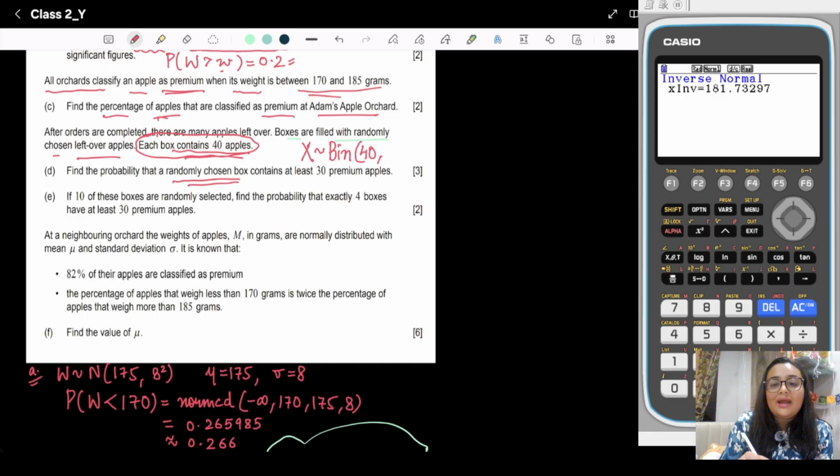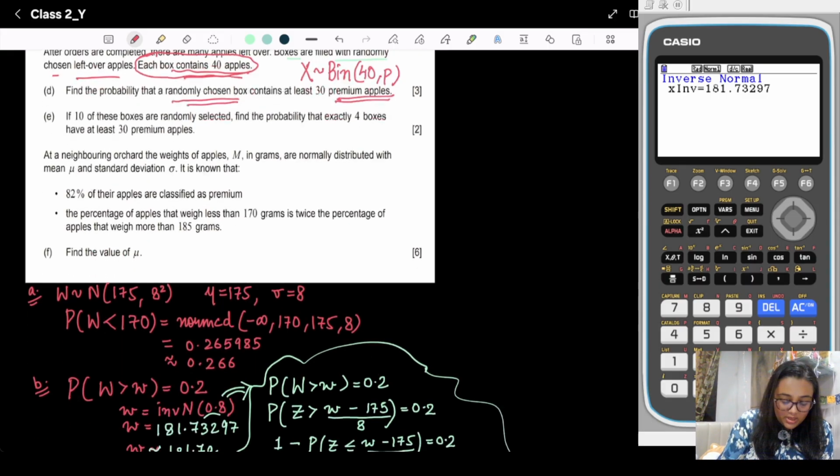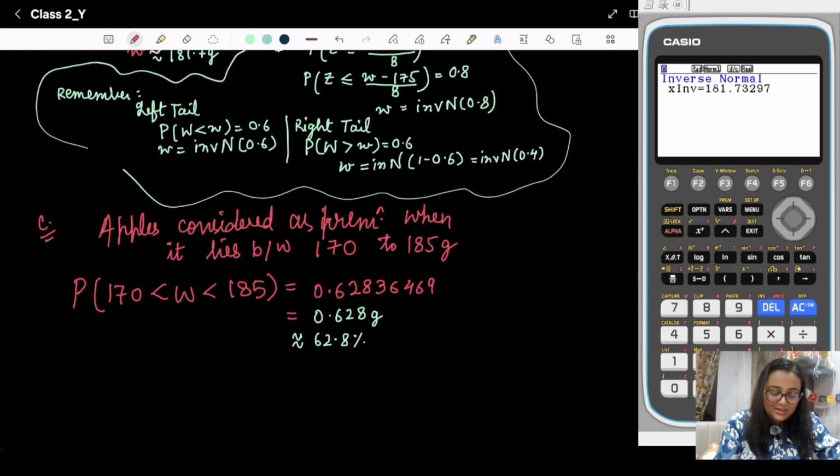And now we need to identify what our P is. They are focusing on premium apples, which lie between 170 to 185 gram. So that probability is 0.628364.